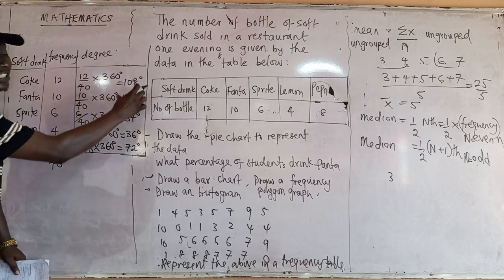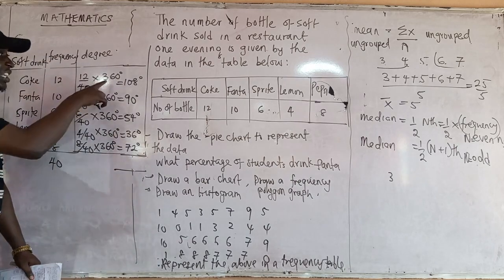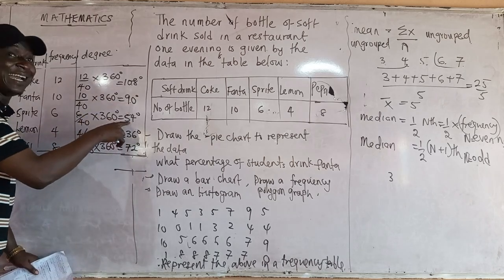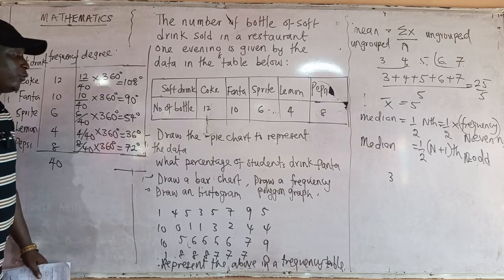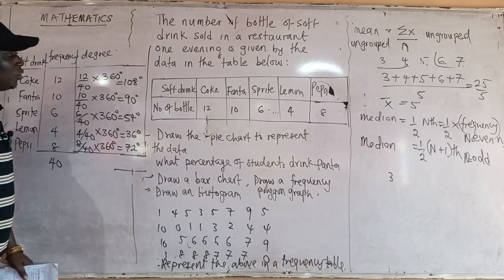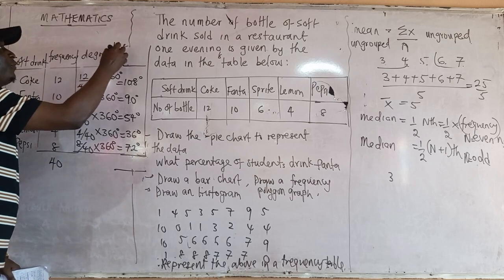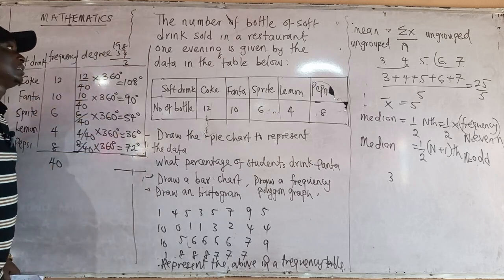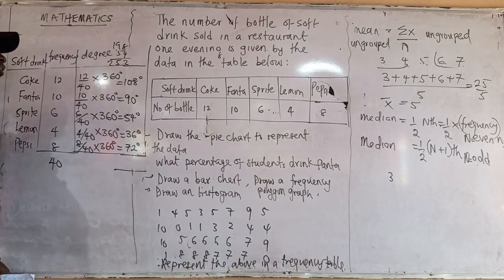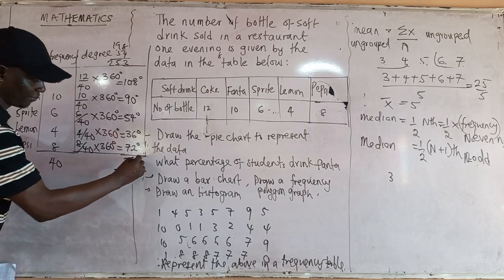Now, if you are solving, please ensure to test whether it's correct. How do you test? Add all these together, and it should give us 360. So 108 plus 90 is 198. 198 plus 54 will give us, sorry, not 240, 252. 252 plus 36 gives 288. 288 plus 72 will give us 360. That means we are correct.